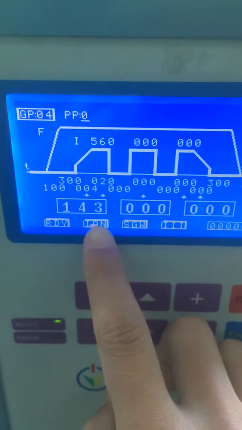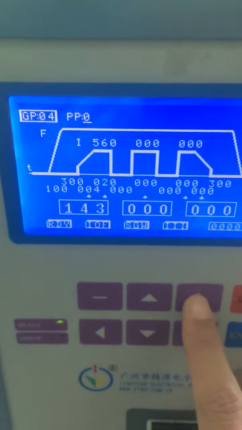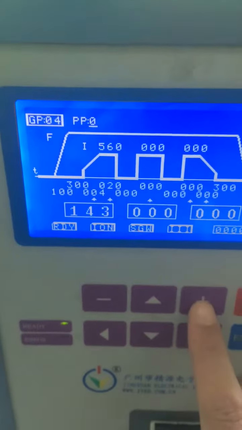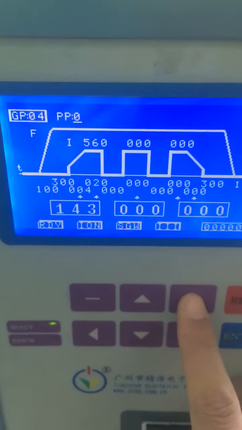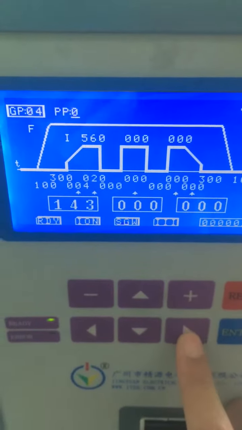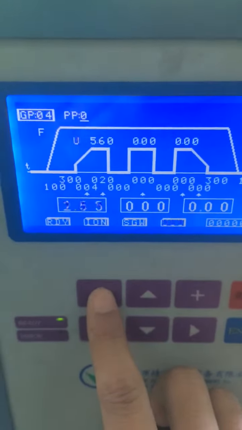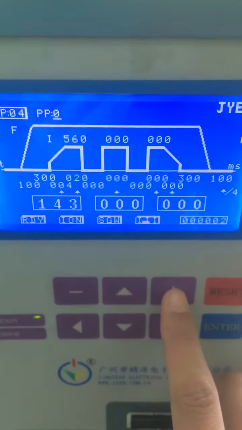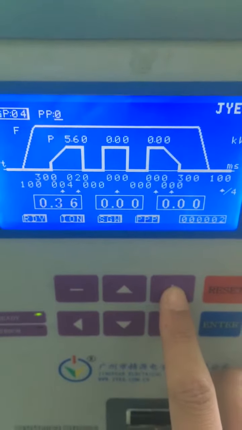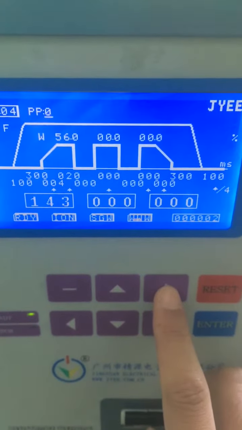This is current on, and current off. This means single welding and continue welding. And this is the continue mode. We have 4 modes. This is constant current, constant voltage, constant power, and fixed wise.